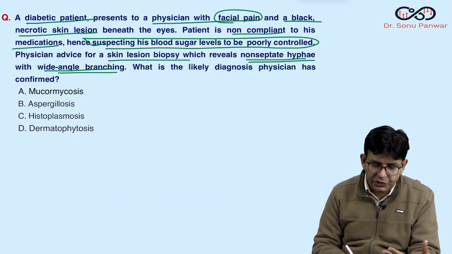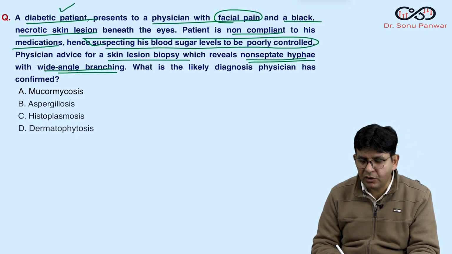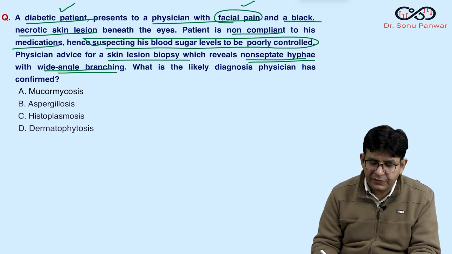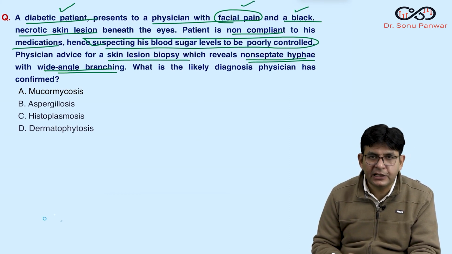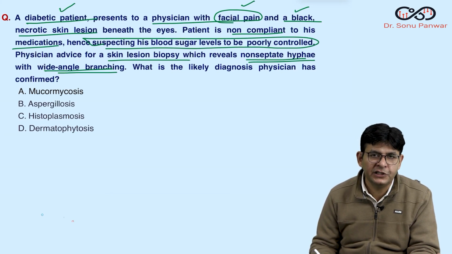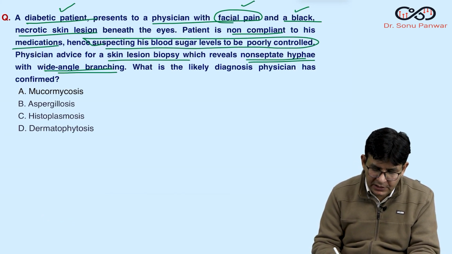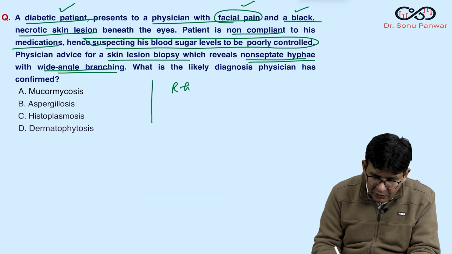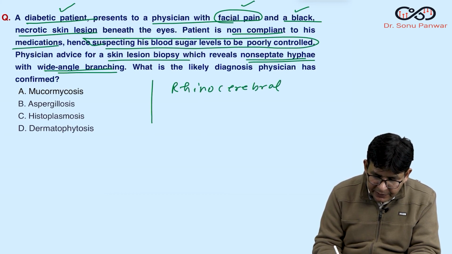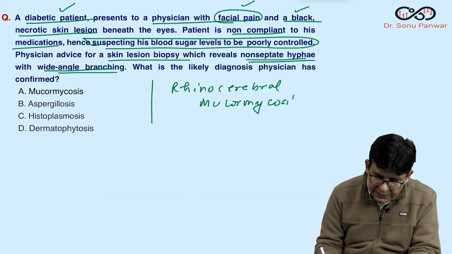Obviously, in the question itself, everything is given: a diabetic patient, who is immunocompromised in some sort, complains of facial pain and black necrotic skin lesions. They are talking about an invasive lesion, rhinocerebral zygomycosis, which can enter the orbits and all. So basically, this is rhinocerebral mucormycosis or zygomycosis.